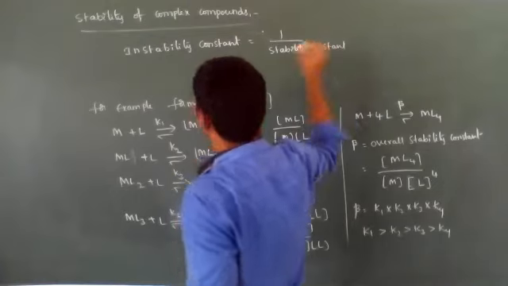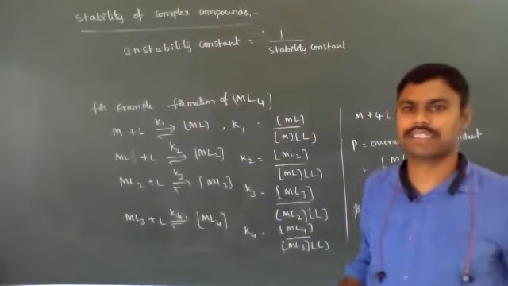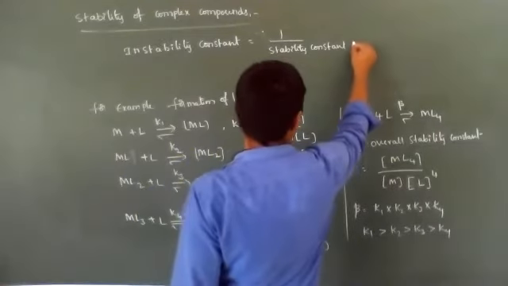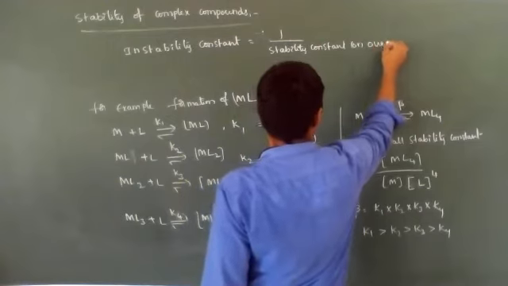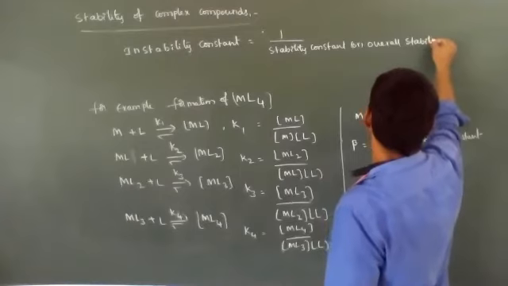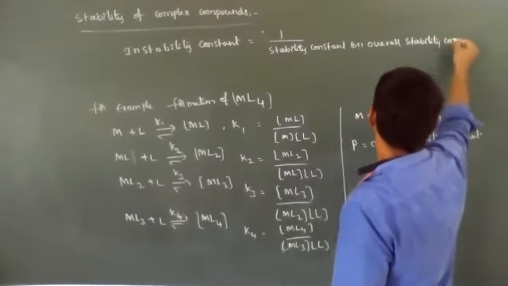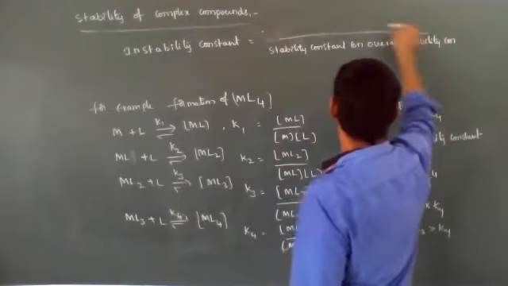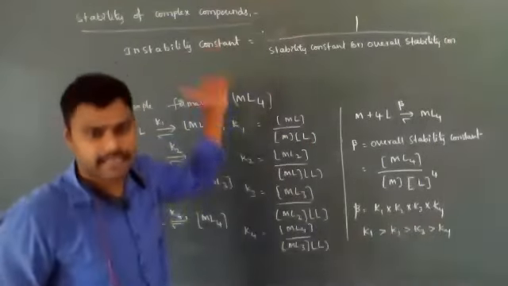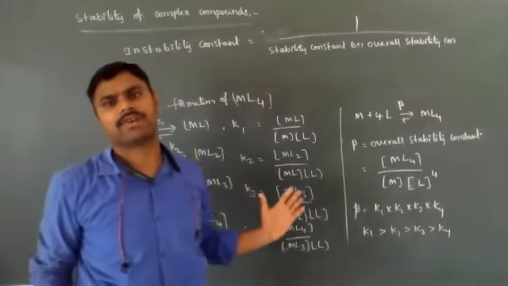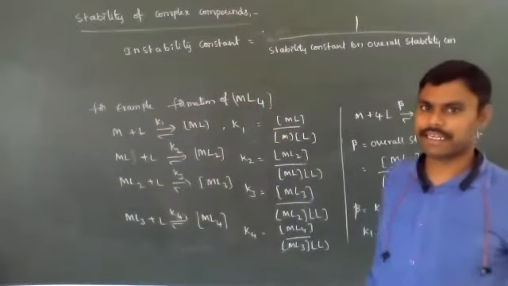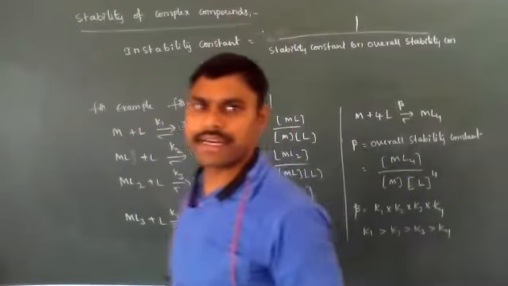The inverse of the stability constant is known as the instability constant. If the overall stability constant value increases, then the instability constant value decreases. The inverse of the overall stability constant is known as the instability constant.